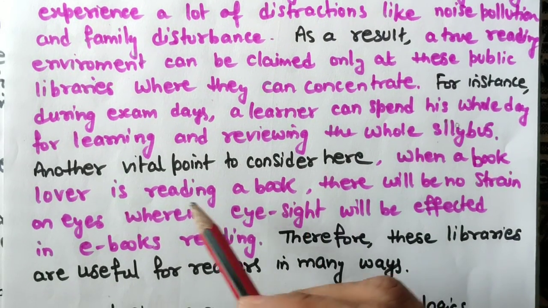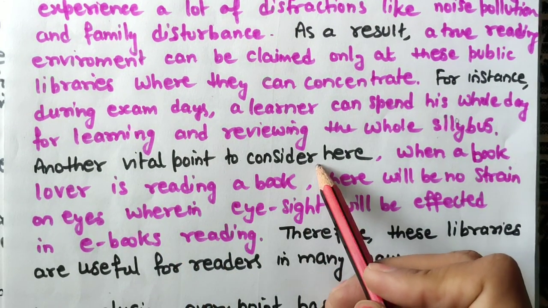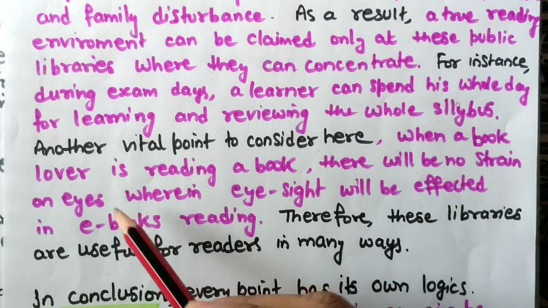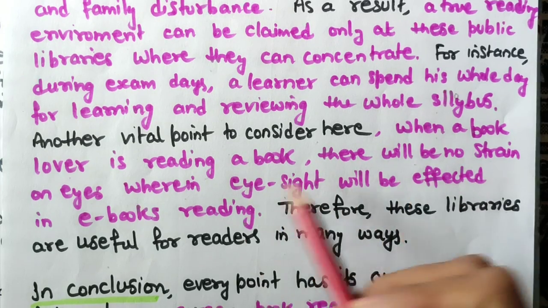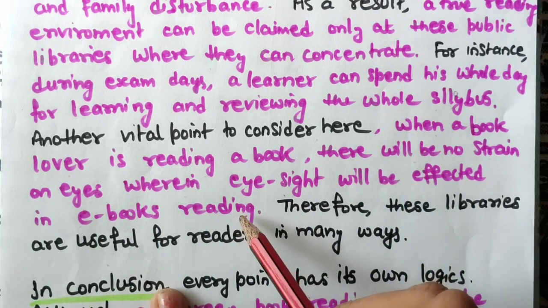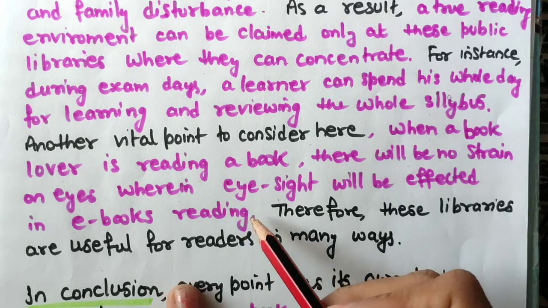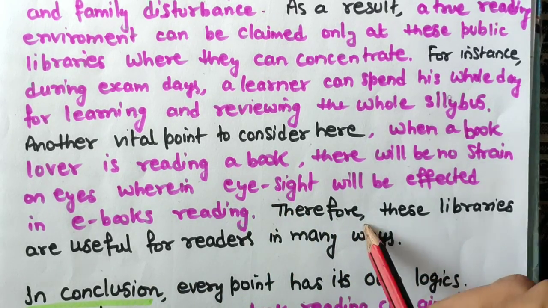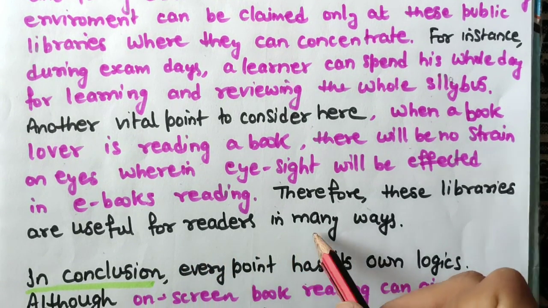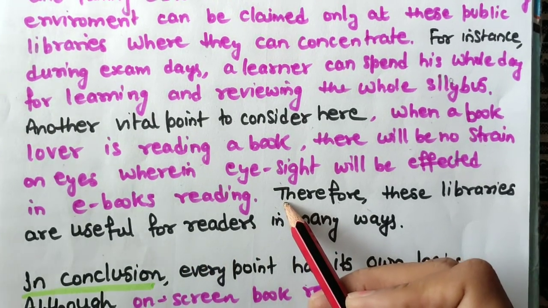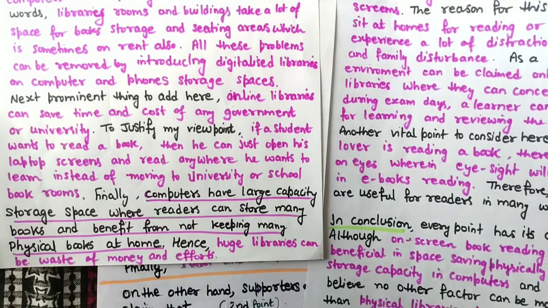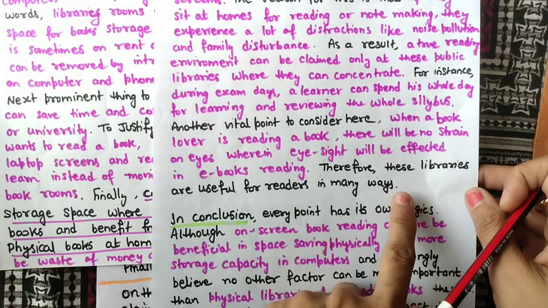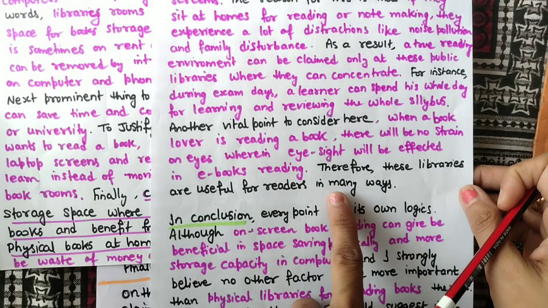Another vital point to consider here: when a book lover is reading a book, there will be no strain on the eyes, whereas eyesight will be affected in e-book reading. So that's a fact. Eyesight specifically, definitely it will be affected. Therefore, now I am concluding the paragraph. Therefore, these libraries are useful for readers in many ways. Again, I have concluded the full paragraph. Here also I have concluded, hence huge libraries, and here also, therefore these libraries are useful for readers in many ways.